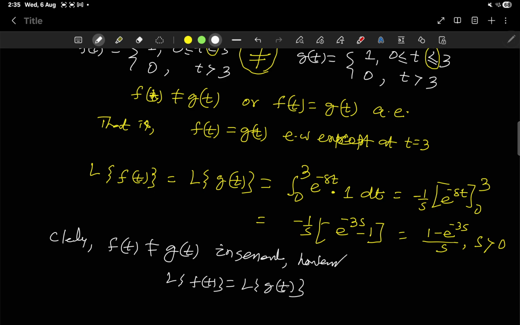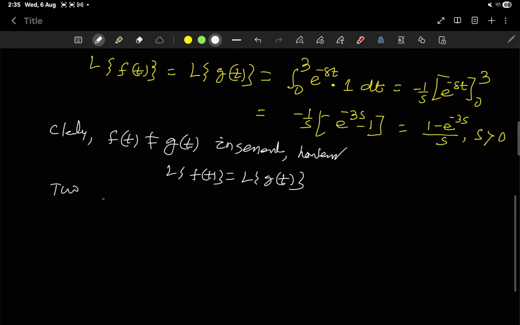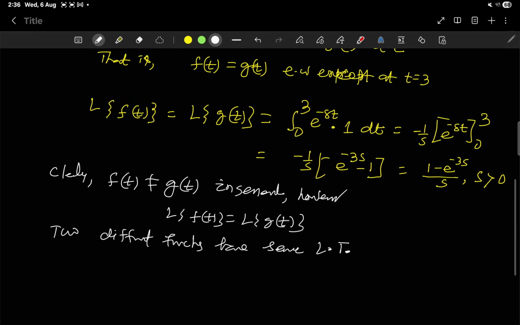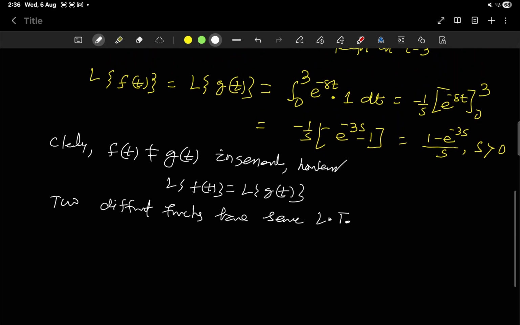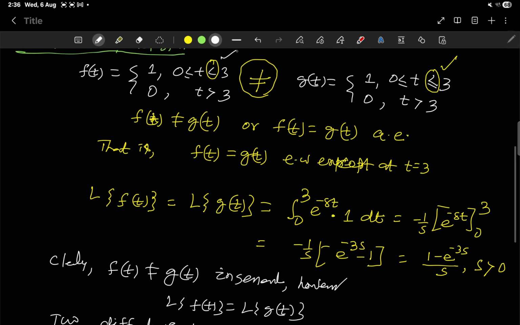That means two different functions have the same Laplace transforms. But if two functions are continuous, they cannot have this. So this is possible only when the function is piecewise continuous.